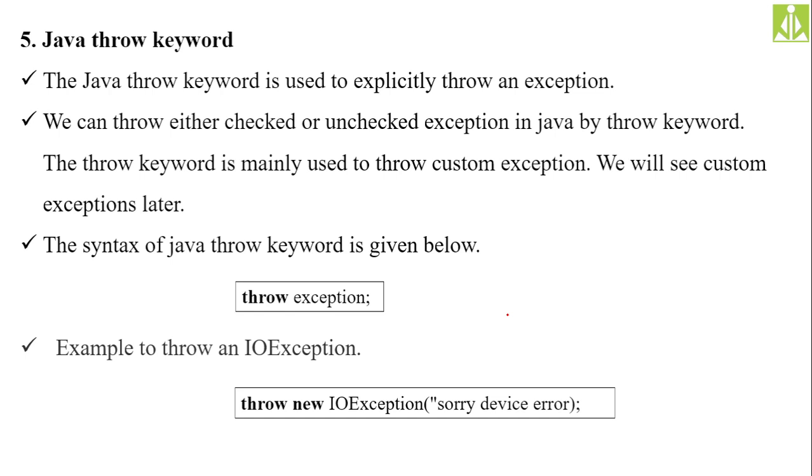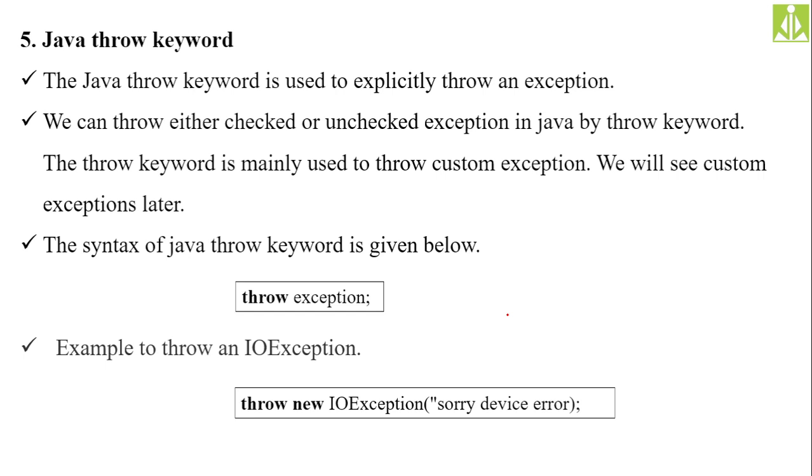So the syntax for Java's throw keyword is simply you have to use the throw keyword followed by the exception, whatever type of exception you want to throw. I have shown an example over here: throw followed by the IO exception, "Sorry, device error". So some input output exception we are throwing from the program, and how we can throw that exception is simply by using the new keyword and that class constructor. By passing an argument, you can call that constructor, and that constructor will generate the object, and that object will be thrown out of the block.